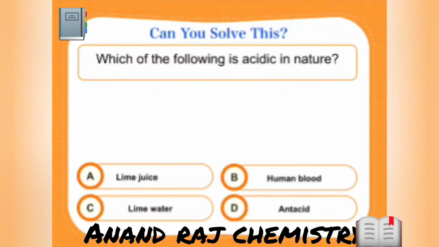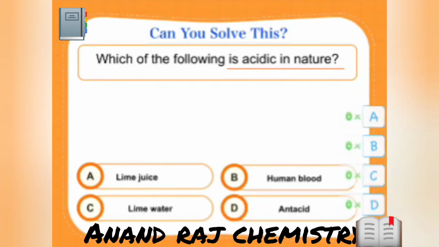So let's try another one. Quickly, guys, answer this. Which of the following is acidic in nature? Perfect. And one more thing, you can opt for multiple answers also. You can opt for more than one also. Quickly.